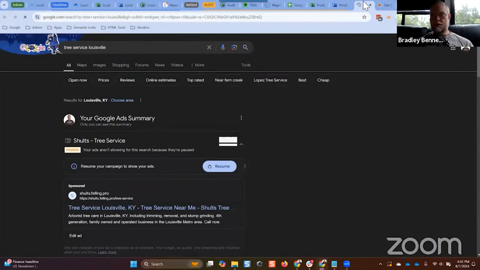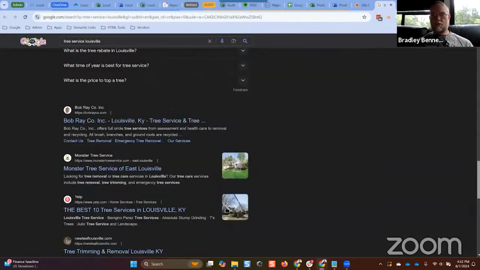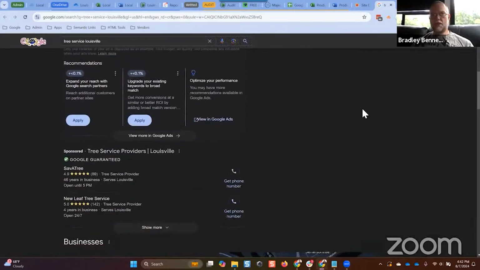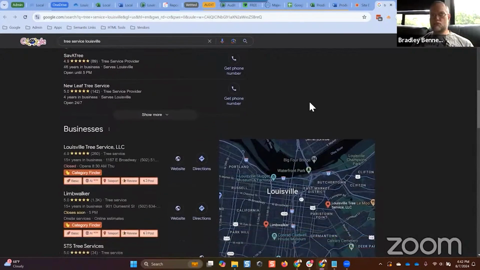What I'm going to do is open this up. And now if we take a look at this, you'll see at the bottom of this page, it's showing me that, according to this, because it just changed the settings, I'm searching now from Louisville, Kentucky. Okay, does that make sense? So I geolocated the browser. Then I go in and I pull in the search query. In this case it was tree service Louisville.